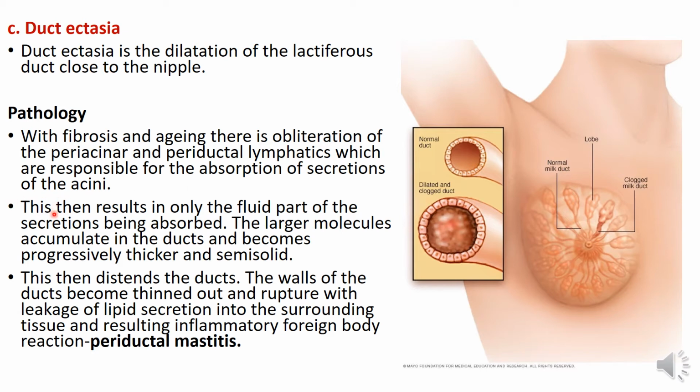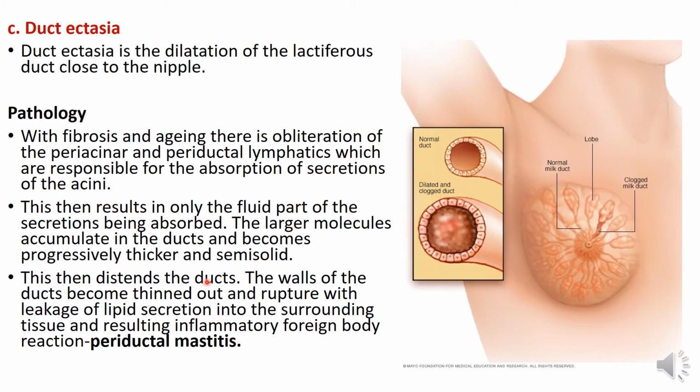Because of the fibrosis and eventual obliteration of these lymphatics, the secretions of the acini are not being absorbed, and even the lymphatics that are present are only able to reabsorb the fluid part of the secretions. So the larger molecules are still present, and they accumulate in the duct and become progressively thicker over time and semi-solid.